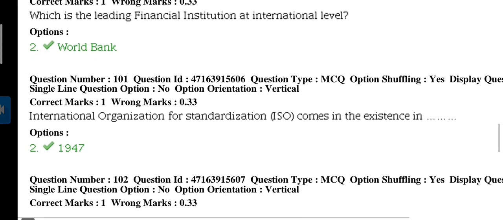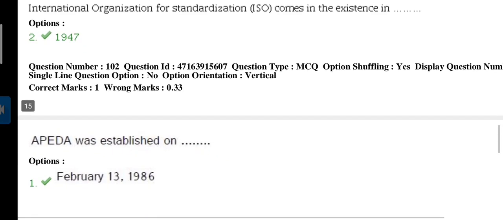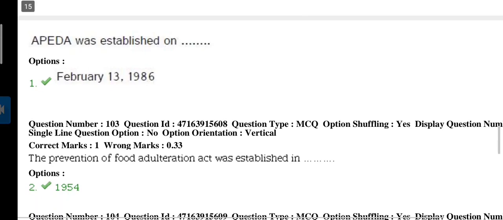World Bank. Next question, the International Organization for Standardization or ISO came into existence in 1947. Next question, APEDA, the Agricultural and Processed Food Products Export Development Authority, was established on 13 February 1986.